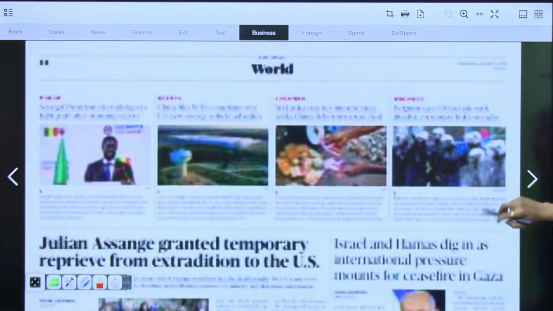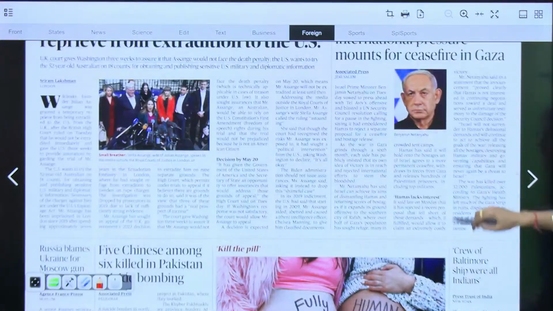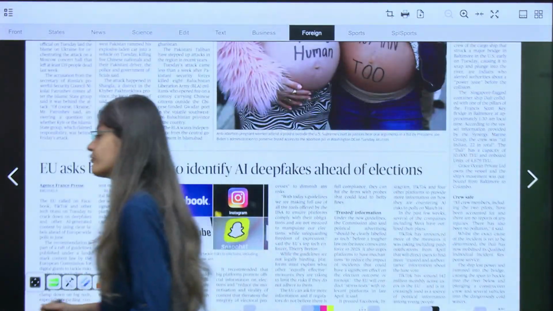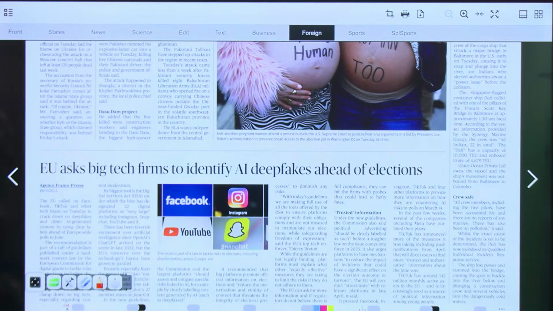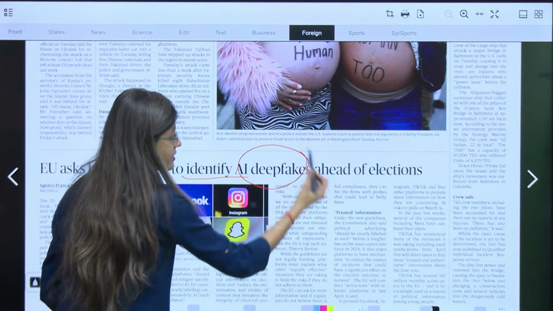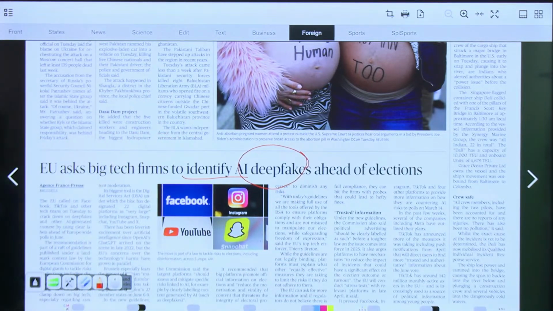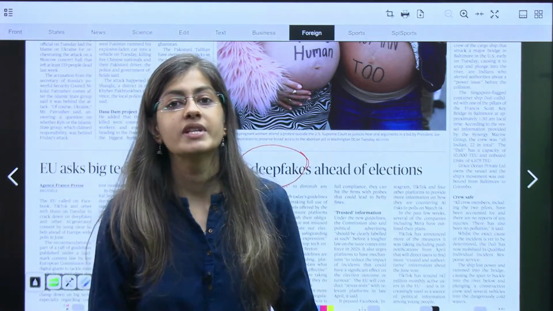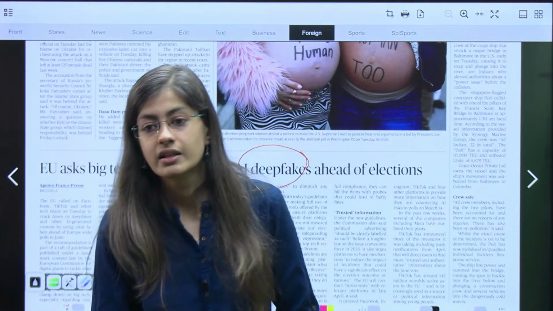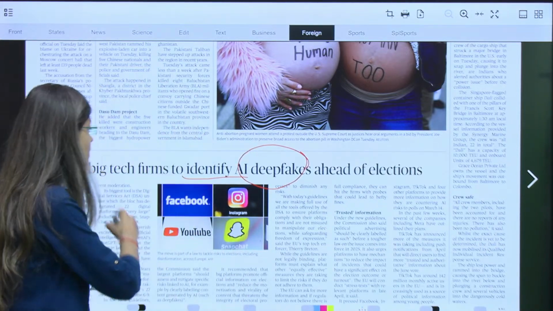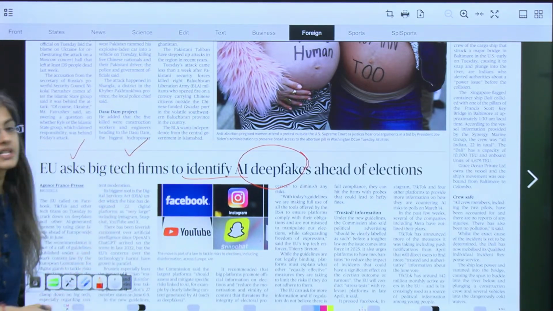The last news of the day, I think. Yes, EU asks big tech firms to identify AI deepfakes ahead of elections. Now remember, हमने कल कुछ पढ़ा था EU से related, big tech firm से related. What was that? Any one of you can comment that. कल हमने क्या पढ़ा था EU से related, big tech firm से related?